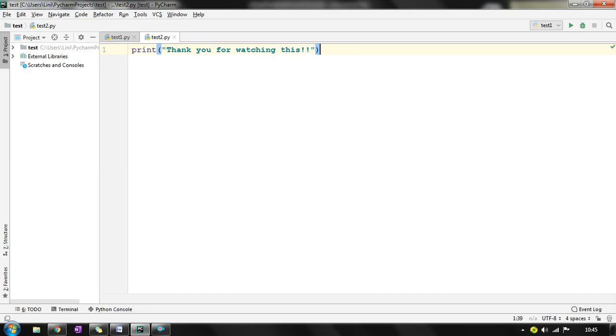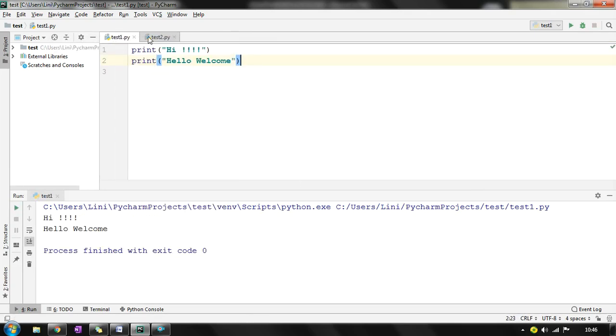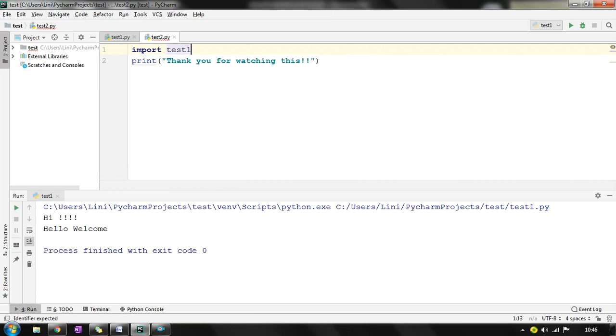Okay. So this is a simple thing that I have printed and I can run this particular set. It's perfectly fine. If I run this, this will be also perfectly fine. Correct. Now what I will be doing is that I will be importing the module test1 into test2. So I will simply write import, that you already know, right? Test1, correct? So if I import test1, what will be the output?